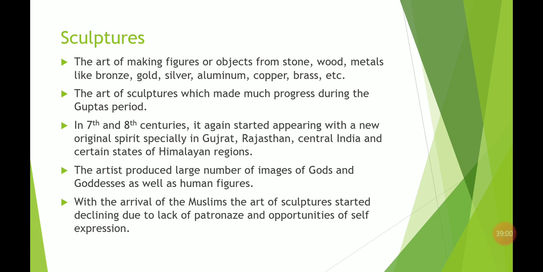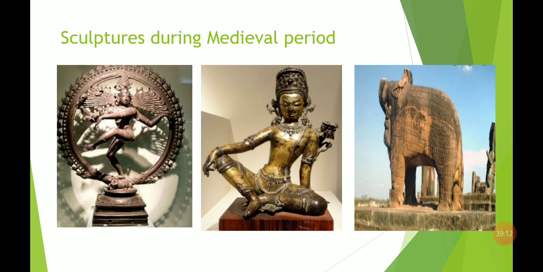So under the Muslim rulers, paintings were patronized and flourished on a huge scale. But during the Mughal period, sculptures were not in much use. They did not focus on these things.